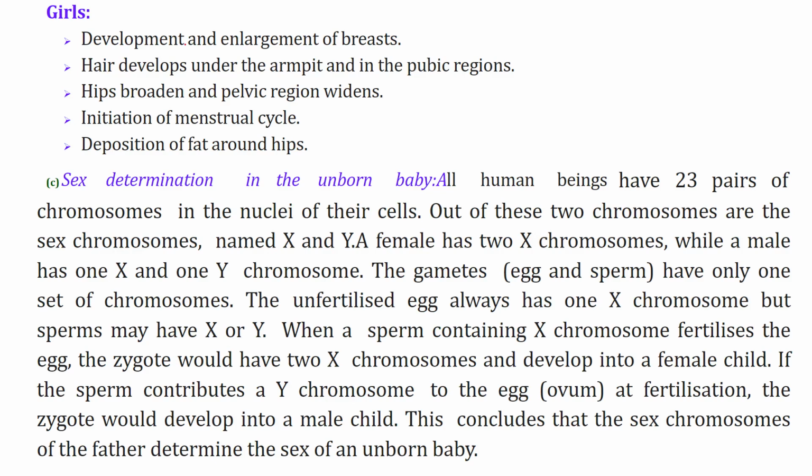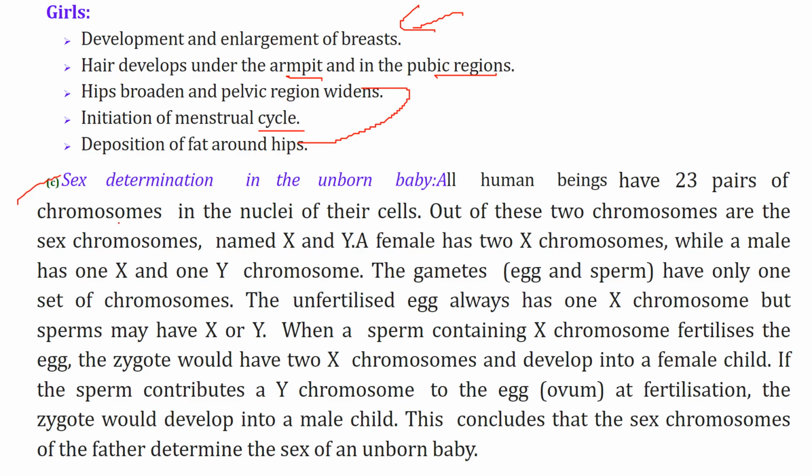While in girls, the breasts are enlarged and visible. Hair develops not on the chest but in the armpit and pubic regions. There is deposition of fat around the hips and broadening of the pelvic region, because they would carry the next generation, and the menstruation cycle also starts.